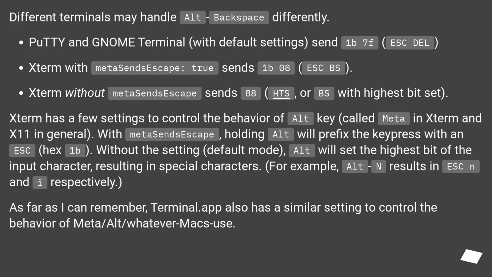xterm has a few settings to control the behavior of the Alt key, called meta, in xterm and X11 in general. With metaSendsEscape, holding Alt will prefix the key press with an escape, hex 1b. Without the setting, in default mode, Alt will set the highest bit of the input character, resulting in special characters. For example, Alt+i, n results in Escape, i, n, and an i circumflex respectively. As far as I can remember, Terminal.app also has a similar setting to control the behavior of meta, alt, or whatever Macs use.